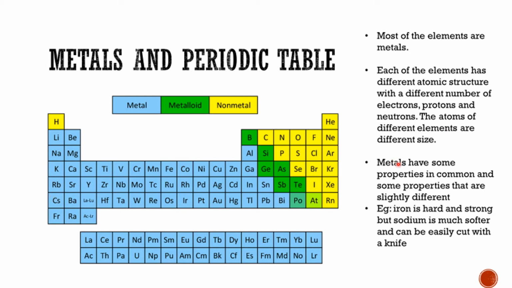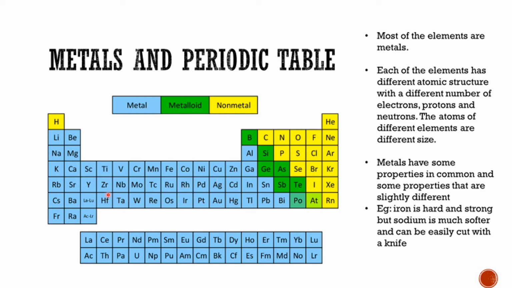Metals have some properties in common and some properties that are slightly different. For example, iron is hard and strong, but sodium is much softer and can be easily cut with a knife. So even in this metal group, each metal might be a little bit different from the others.